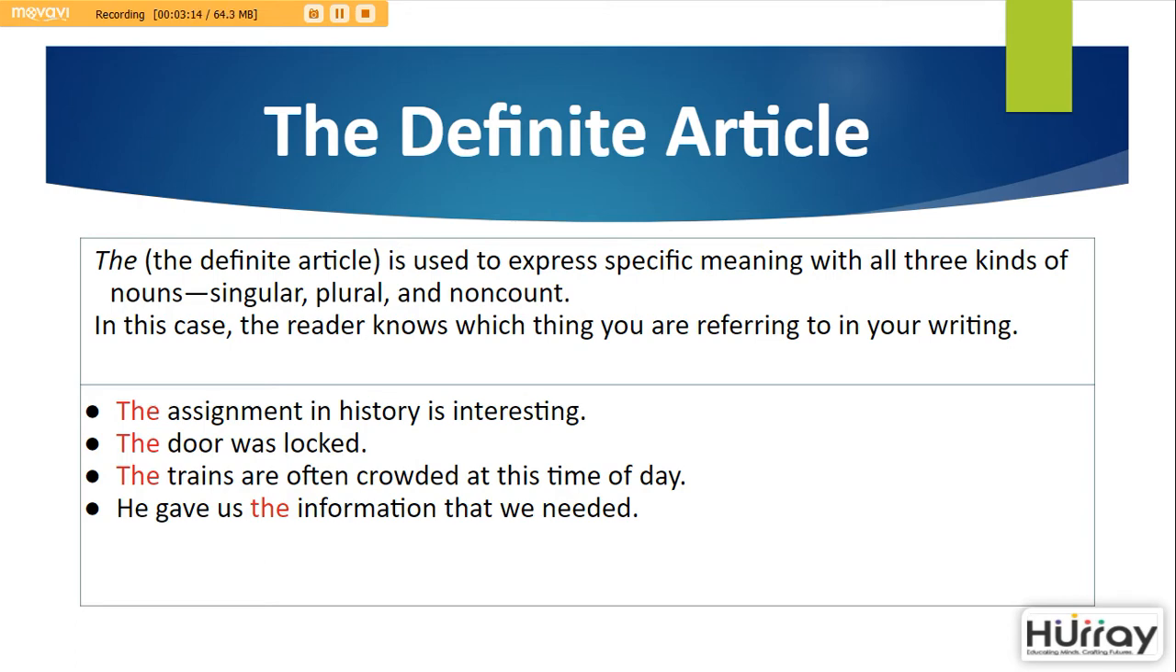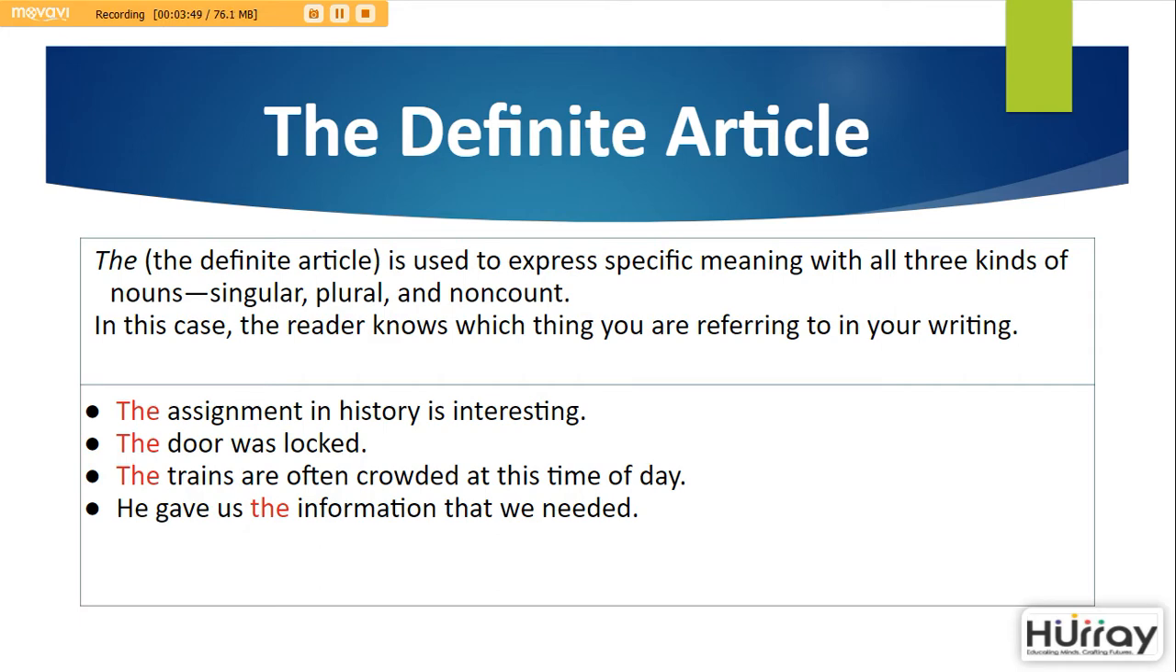The definite article. The definite article is used to express specific meaning with all three kinds of nouns: singular, plural, and non-count. In this case, the reader knows which thing you are referring to in your writing. For example, the assignment in history is interesting. We are referring to a specific assignment in a specific subject and therefore you use the word the.